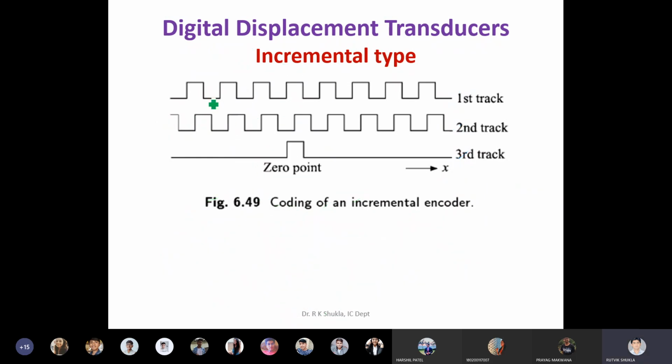Now I'll ask one of you, understand, suppose the movement is on this side, the movement happens like this, then can anyone tell me, looking at this particular figure, which track comes prior to which track?